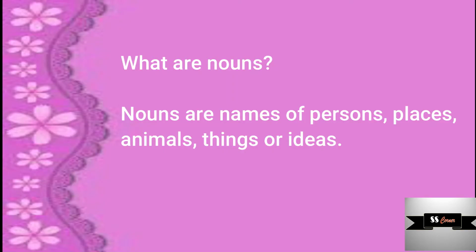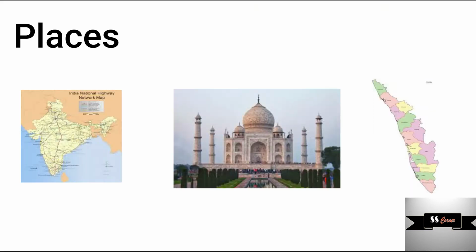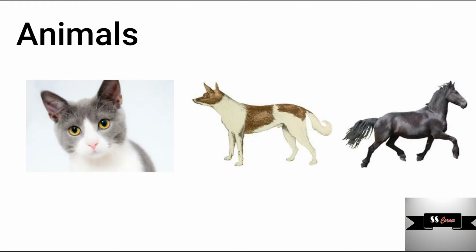What are nouns? Nouns, as we all know, are names of people, places, animals, things, and even ideas. Let's look into a few examples of people. Man, chef, doctor, woman, teacher, all are examples of people. India, Kerala, Taj Mahal, etc. are examples of places.